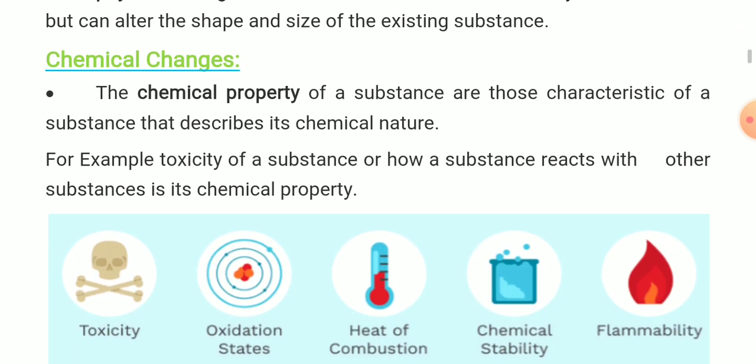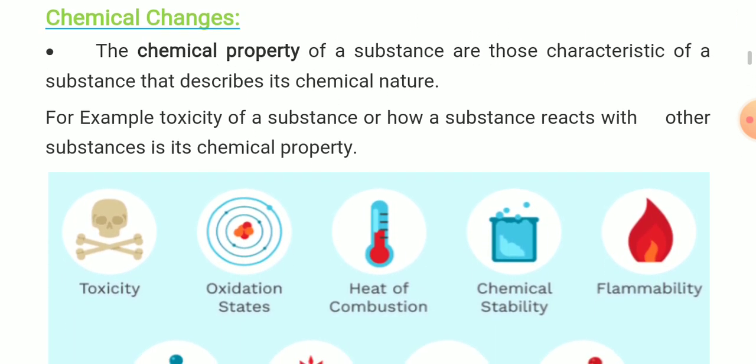Now, chemical change. First, chemical properties. You have to read what are chemical properties. The chemical properties of a substance are those characteristics of a substance that describe its chemical nature.